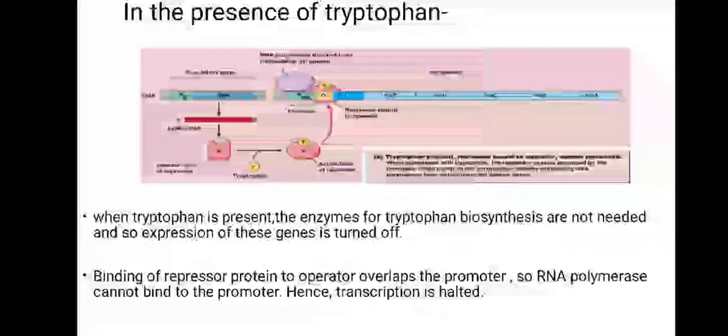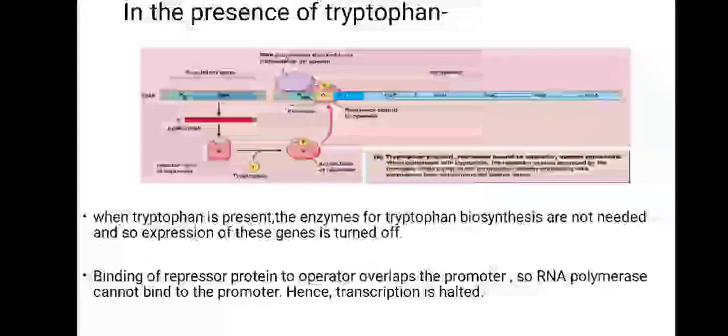In the presence of tryptophan, the repressor is bound to the operator and the operon is repressed. When the repressor protein, produced by the trpR gene, is complexed with tryptophan, it binds tightly to the trp operator, thereby preventing RNA polymerase from transcribing the operon genes. The enzymes for tryptophan biosynthesis are not needed, so expression of these genes is turned off.